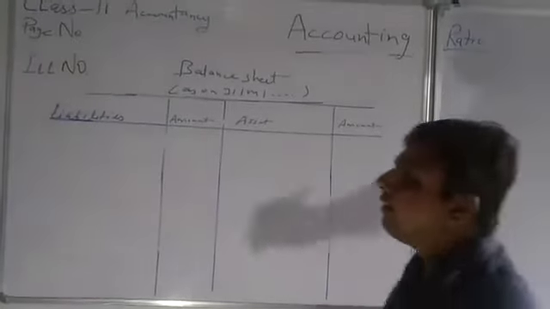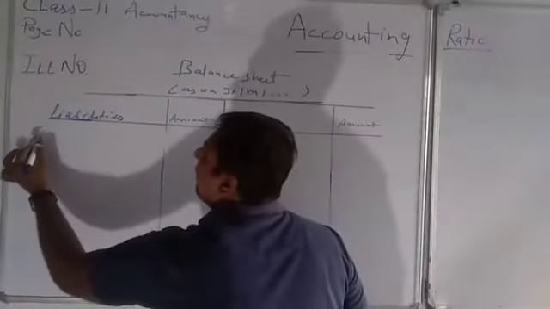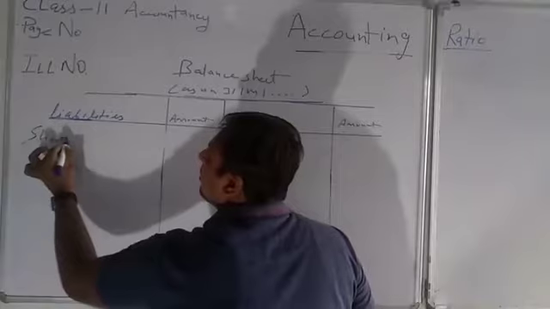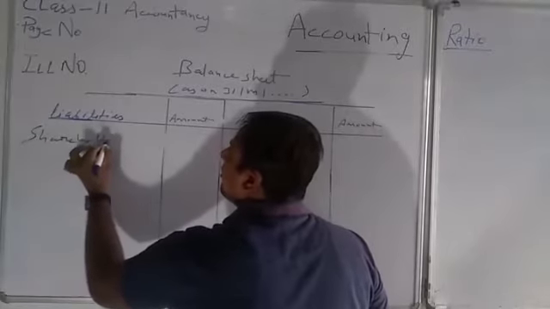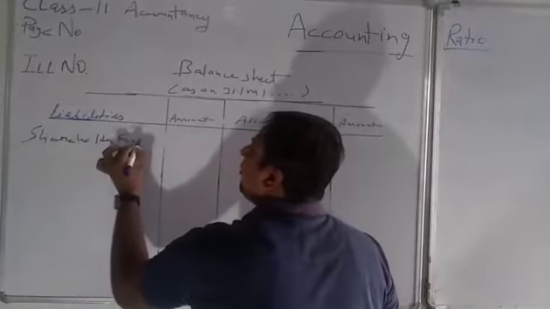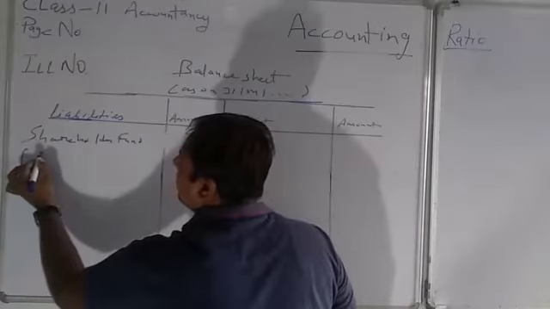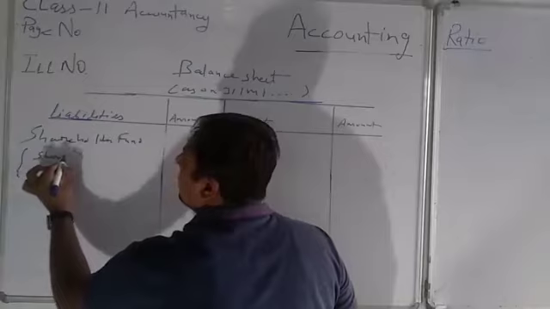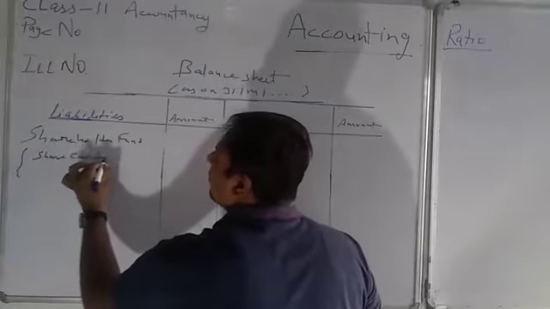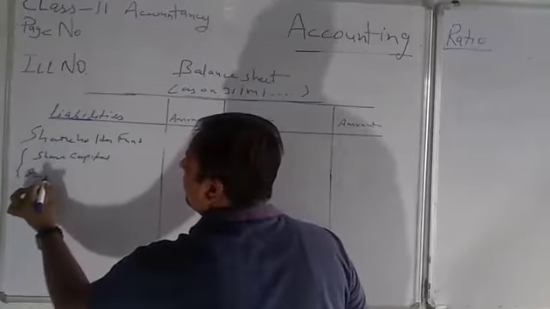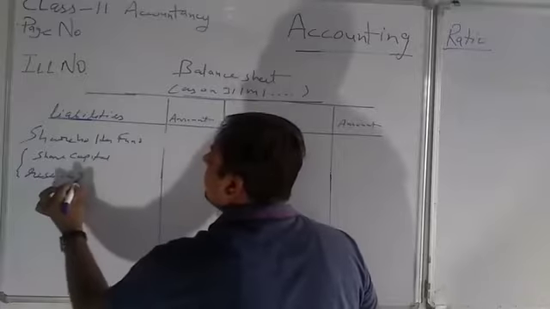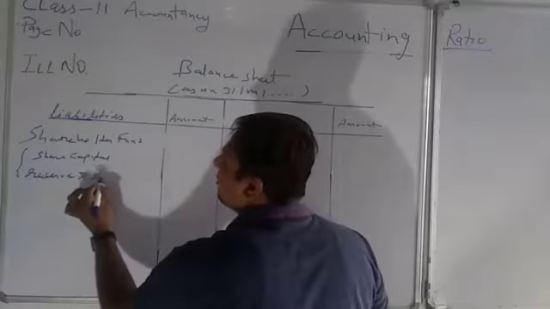First of all, on the liability side, what will come? Shareholder funds. In shareholder funds, what will come? Share capital and reserve and surplus.